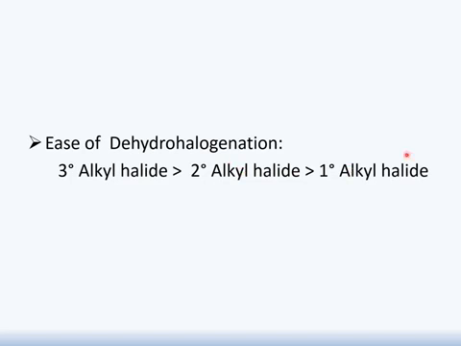Next, the primary alkyl halide's ability to pass through dehydrohalogenation and give us our required product alkene is far less, and it's so difficult in comparison to tertiary and secondary. If we summarize all the discussion, it means tertiary alkyl halide is more reactive in comparison to secondary and in comparison to primary.